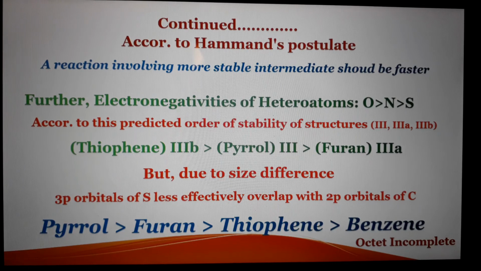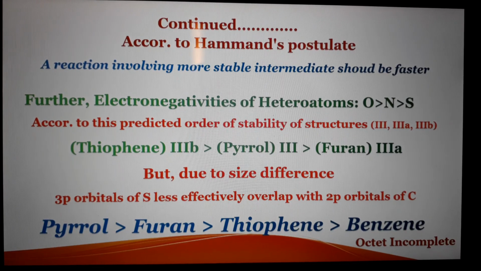So the actual order is: pyrrole is more reactive toward electrophilic substitution reaction than furan, than thiophene, due to this size effect, and the least reactive toward electrophilic substitution reaction is benzene. When we compare these with benzene and see the carbocation formed in the case of benzene, the resonance structures of this carbocation show that no structure has a complete octet.